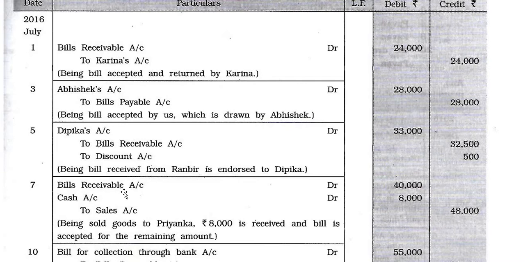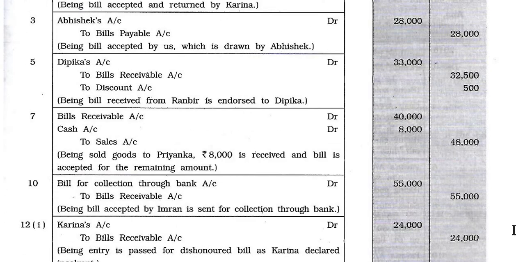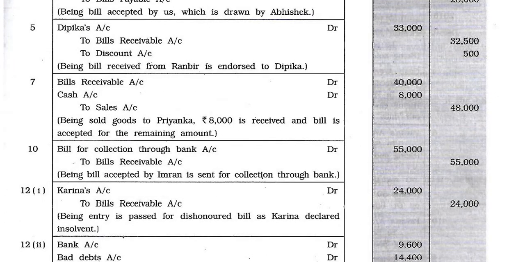Here, being goods sold to Priyanka, 8,000 is received and a bill is accepted for the remaining amount. So bills receivable account debit 40,000, cash account debit 8,000, to sales account 48,000. Date number 10. Bill for collection through bank account debit 55,000 to bill receivable account 55,000. Being bill accepted by Imran is sent for collection through bank.